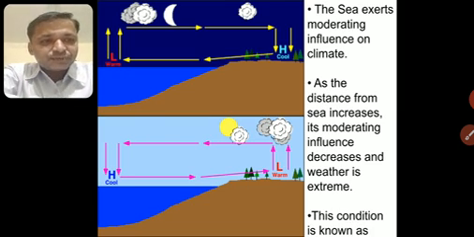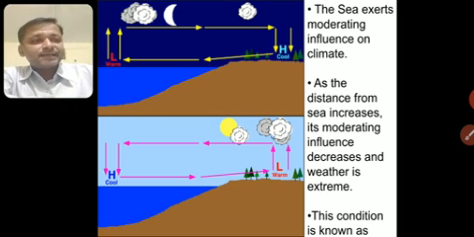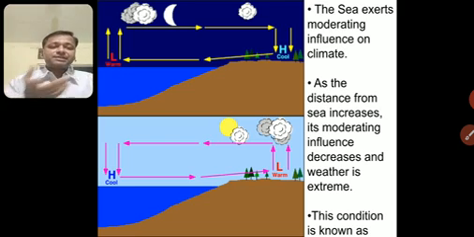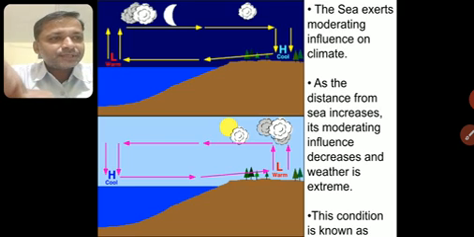This condition is known as, इसमें नहीं आ रहा है, it is called continentality. Continentality means, okay, I'll just try to see if it comes down.